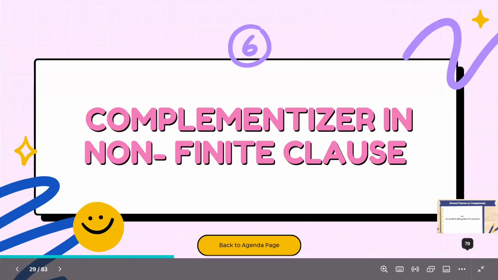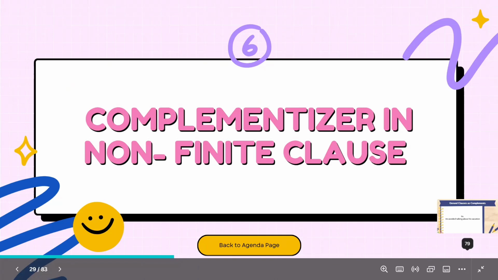Okay, now we will discuss the complementizer. In non-finite clauses, a complementizer is a word or phrase that introduces a subordinate clause that functions as a complement of a linking verb. The complementizer word "for" is commonly used in non-finite clauses to introduce a subordinate clause that provides additional information about the subject of the main clause.